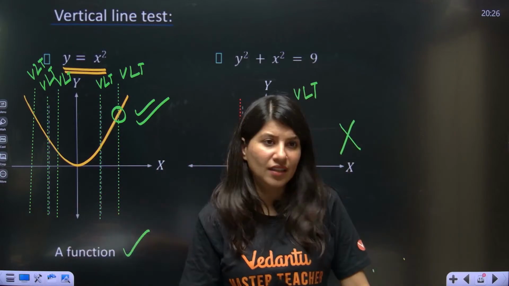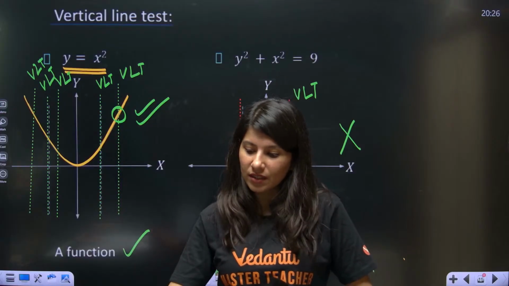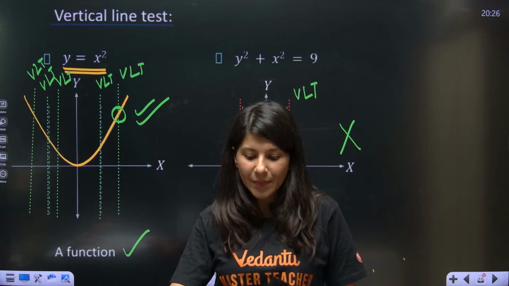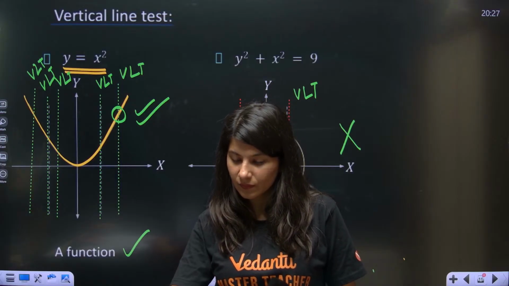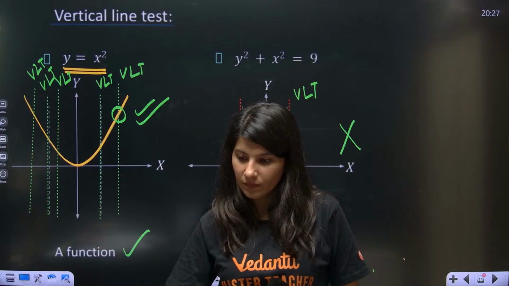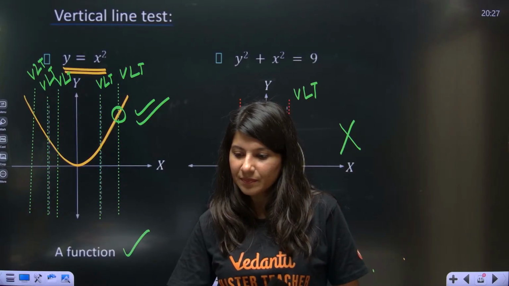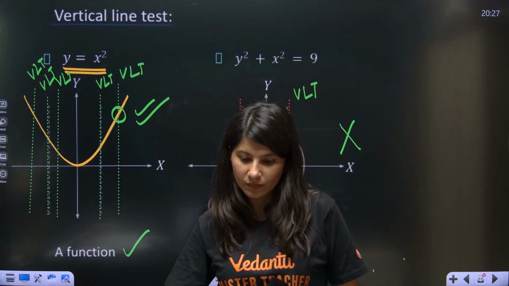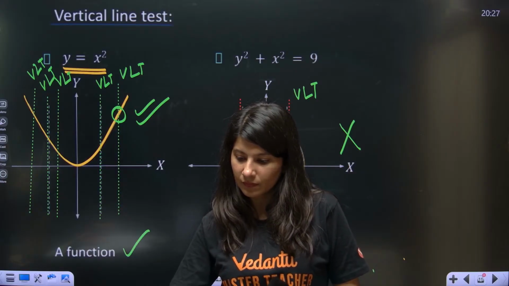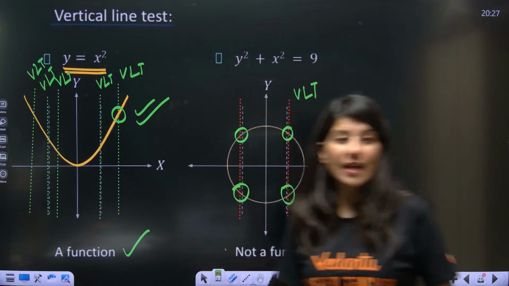But why? Why is it even happening? Can you tell me? What's the reason?